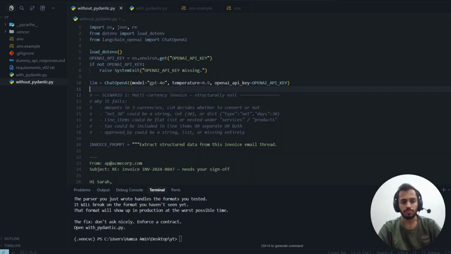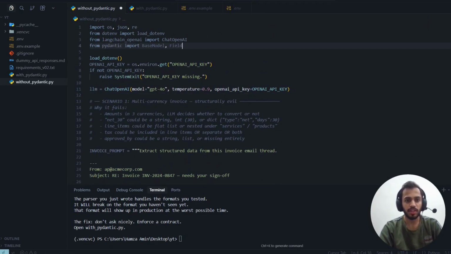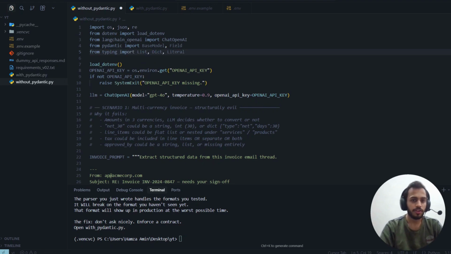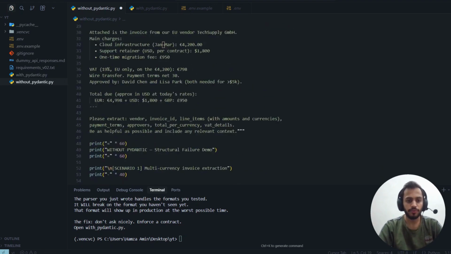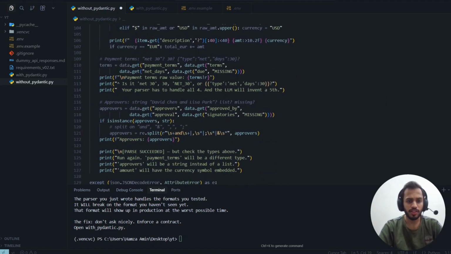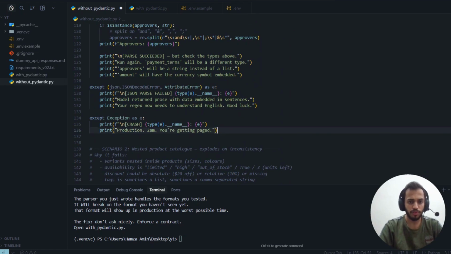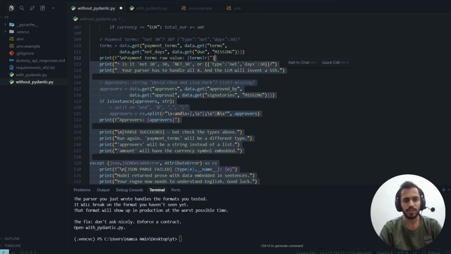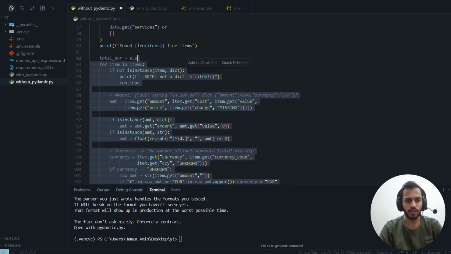Okay, so now let's make it production ready via Pydantic schemas. First of all, import the libraries like BaseModel, List, Dict, etc. After this, remove all of the JSON parsing code, as we wouldn't be needing it because the Pydantic schema would take care of it by itself.